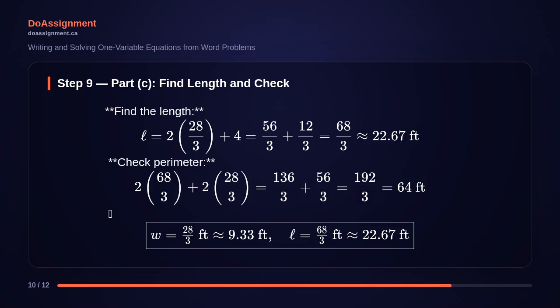The length is 2 times 28 over 3 plus 4, which equals 56 over 3 plus 12 over 3, or 68 over 3, approximately 22.67 feet. Checking the perimeter, 2 times 68 over 3 plus 2 times 28 over 3 equals 136 over 3 plus 56 over 3 equals 192 over 3 equals 64 feet. Correct.